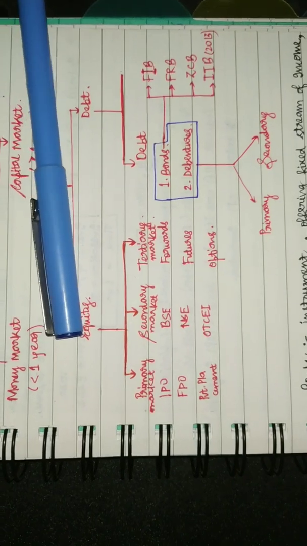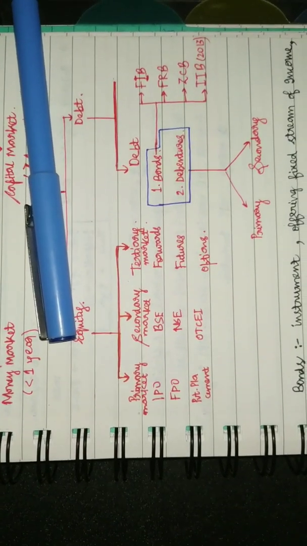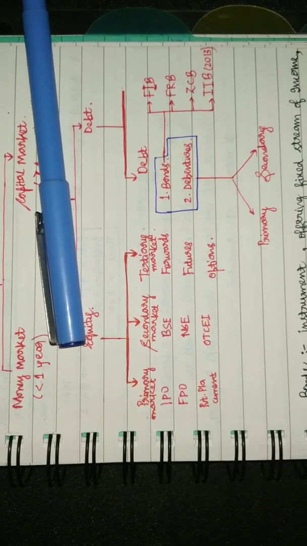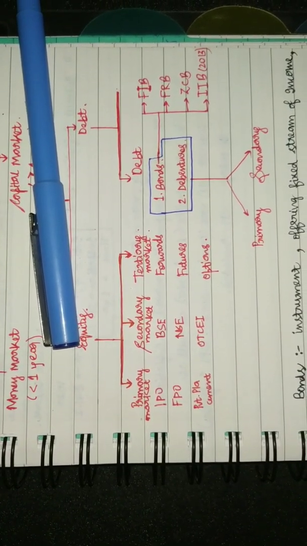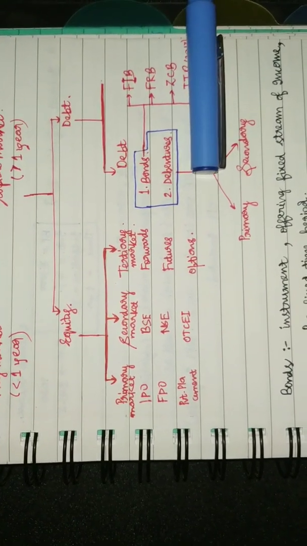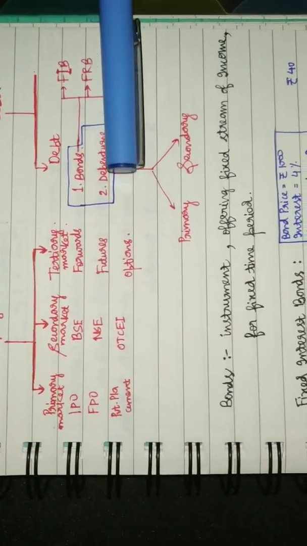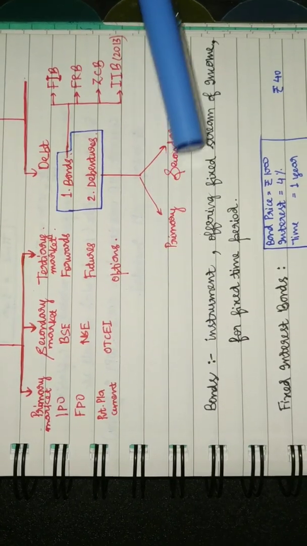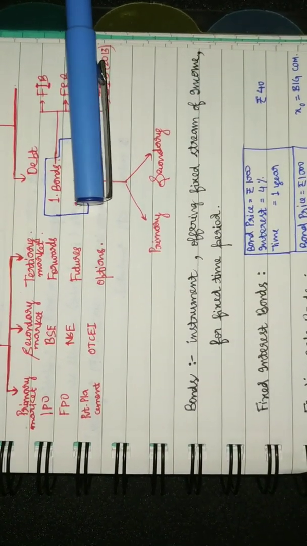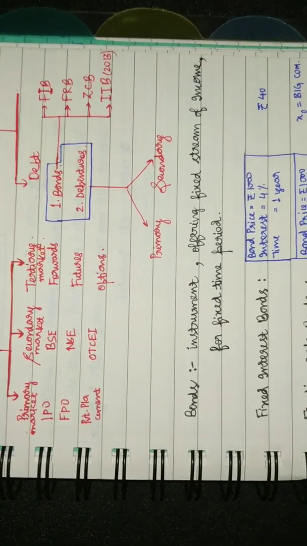By instrument we mean the tools, these are agreements, bonds. So what are bonds? Bonds are the instrument offering a fixed stream of income. So that's the basic difference between bonds and shares.